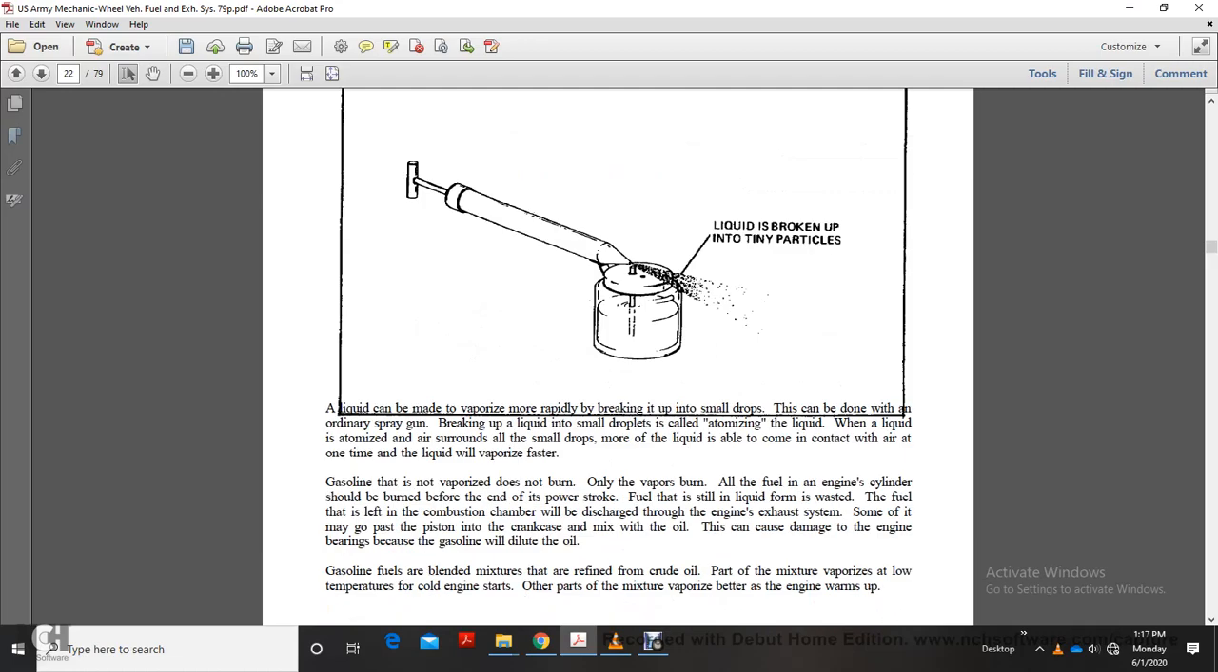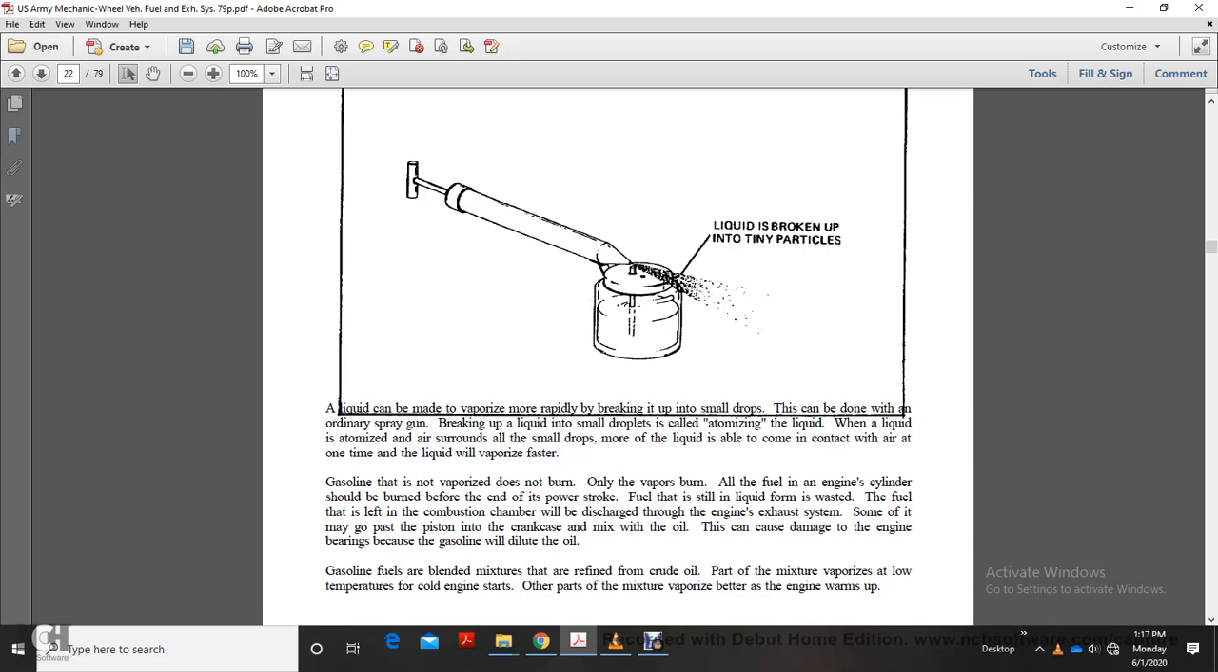atomization, liquid broken into tiny particles. Liquid can be vaporized more rapidly by breaking it into small drops. This can be done in an ordinary spray gun, breaking liquid into small drops, called atomizing the liquid. When liquid is atomized into small drops, more of the liquid is able to come in contact with the air at one time. The liquid vaporizes faster. Gasoline that is not vaporized does not burn. Only vapors burn.